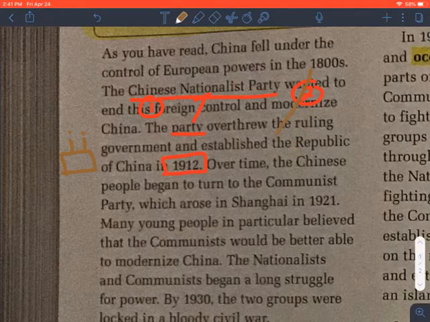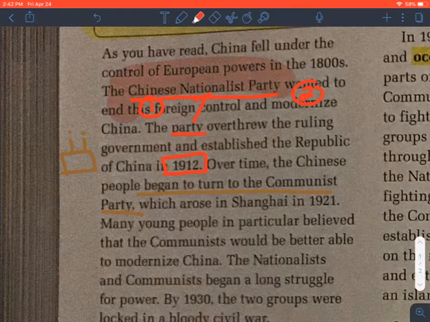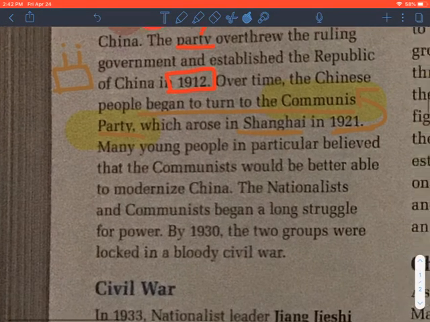Over time, the Chinese people began to turn to the Communist Party. So now we have 2 parties here. I'm seeing mentions up here of the Chinese Nationalist Party, which we've been talking about, but then also we're looking at the Communist Party, which arose in Shanghai in 1921. This is kind of nice because China's born in 1912. If you swap those last 2 numbers, you get the Chinese Communist Party birth. You could draw another birthday cake there if you wanted to. Arose in Shanghai. And you guys remember when we did our maps that Shanghai was one of the locations we were careful to label.